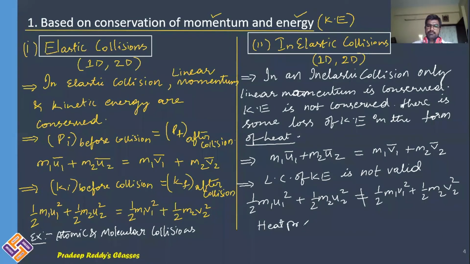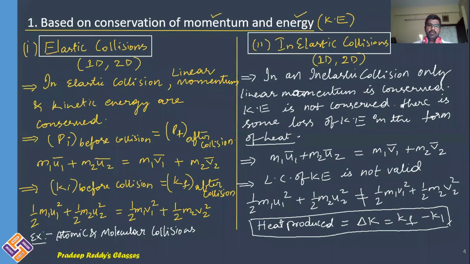Heat produced is equal to change in kinetic energy, that is final kinetic energy minus initial kinetic energy. So you can calculate how much heat is produced in case of inelastic collision. Definitely there will be some loss in energy, and that lost energy appears in the form of heat.